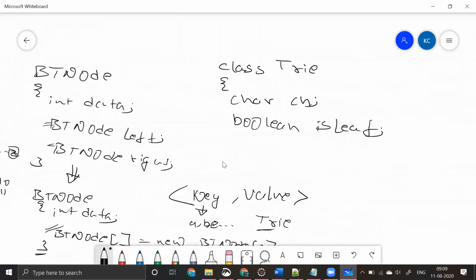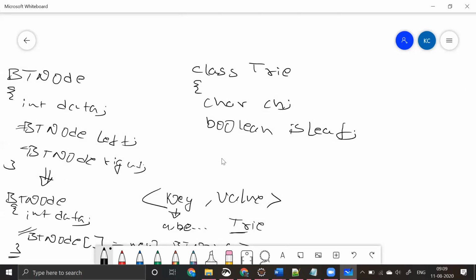So I can have a map of key, let's say character, and then trie. Map should have a particular character as a key, and trie is its child, or its mapping. So this is how we can represent a trie data structure.